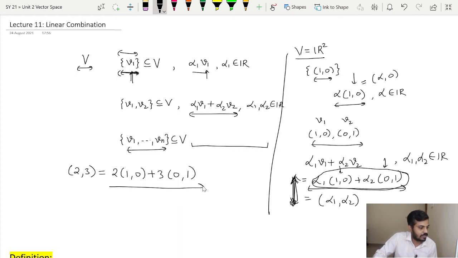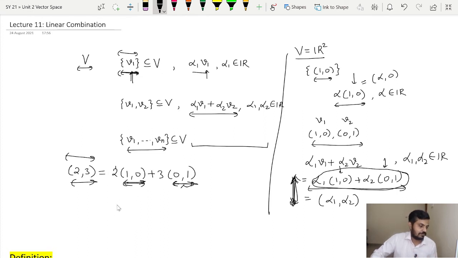Now on the right hand side you can see that it is a linear combination of the vectors (1, 0) and (0, 1), isn't it? Because I am choosing alpha 1 and alpha 2 to be 2 and 3 respectively, and if I solve it I get the vector (2, 3), and this has certain nomenclature. Whenever you see such an equation, we say that this vector (2, 3) can be written as a linear combination of the vectors (1, 0) and (0, 1). I will repeat again. What do we say? We say that the vector (2, 3) can be written as a linear combination of (1, 0) and (0, 1).